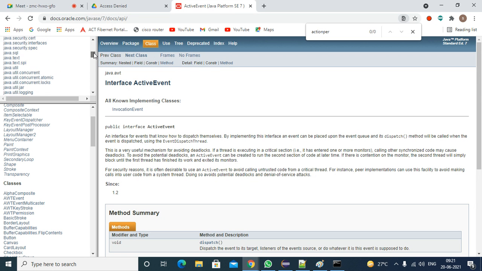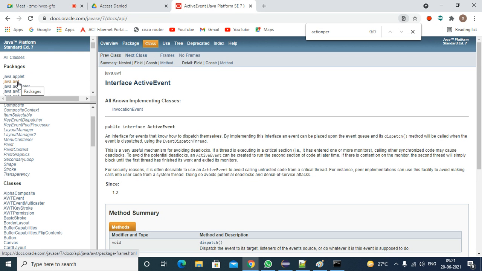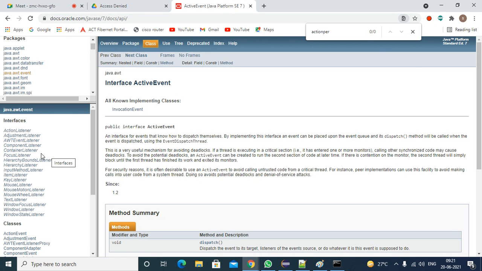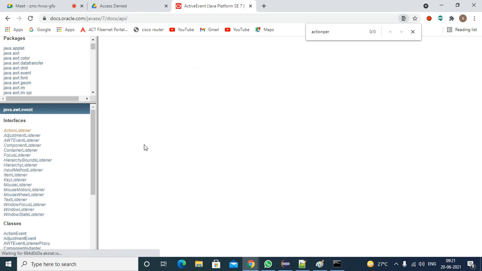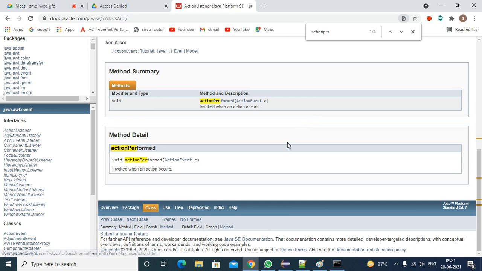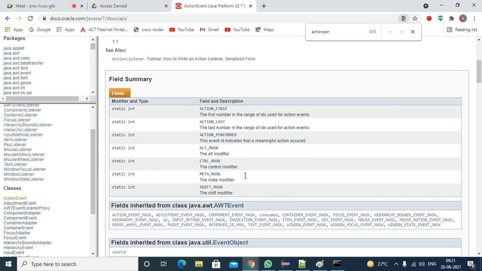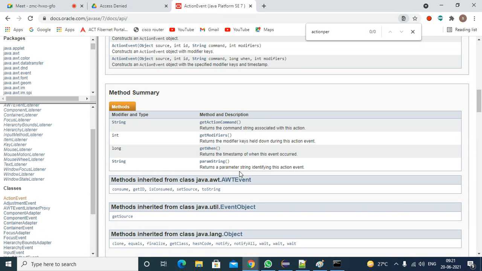Some packages, java.time, java.awt, java.awt.event package, action listener. You can see here action performed. For adding the action listeners, you can use the add with some listener. For removing, use remove listener. It might be somewhere in action events, action listeners.